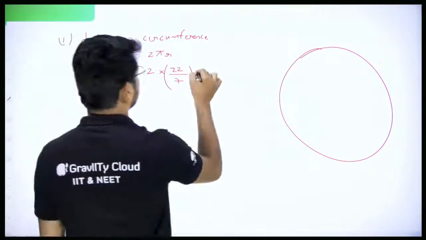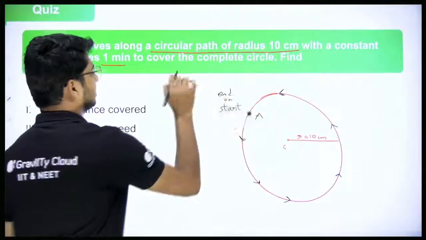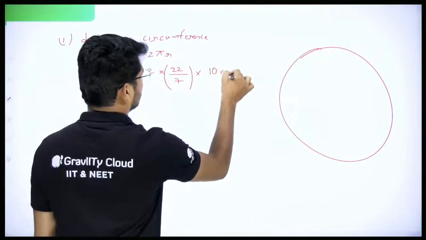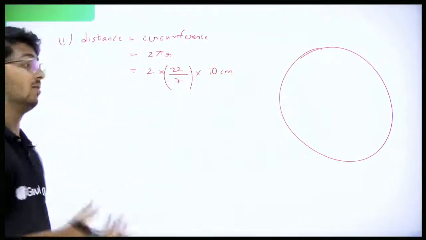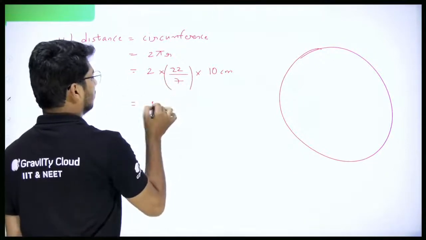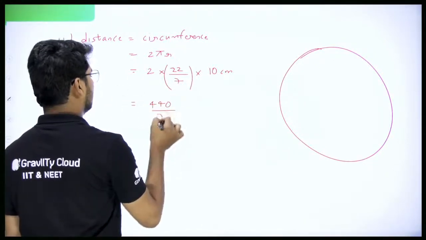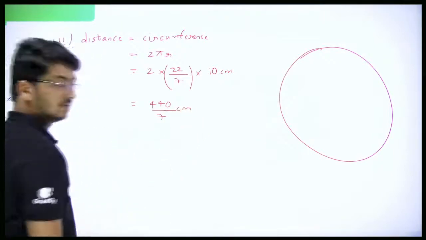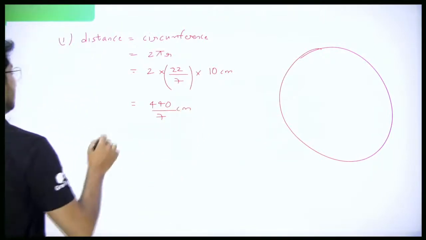Into radius. What is the radius here? Radius is given as 10 centimeter. So the unit is in centimeter. The answer will also be in centimeter. 22 into 2, 44. 44 into 10, 440 by 7 centimeter. How did I do the calculation?